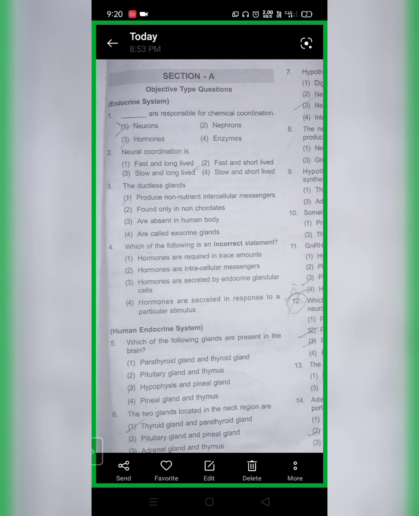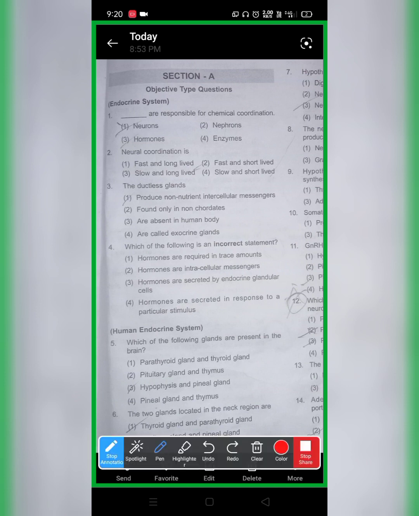Which of the following glands are present in the brain? They are asking. Parathyroid and thyroid, I told it is neck. Pituitary and thymus. Thymus is present in your thoracic region, that is chest. Hypophysis and pineal gland, yes, this will be the correct answer. Then they are telling pineal gland and the thymus.